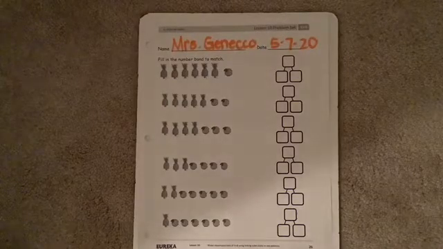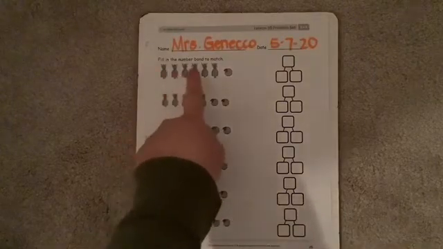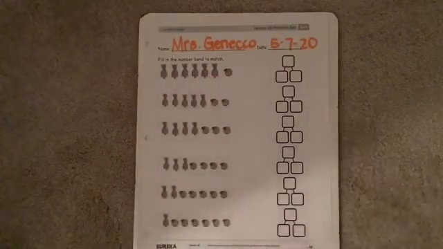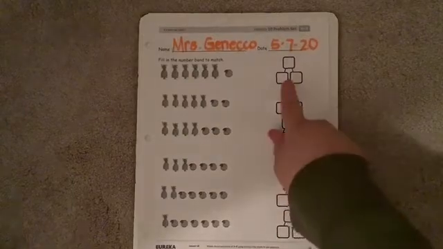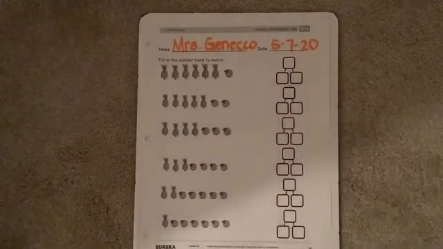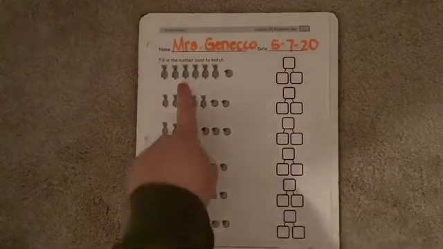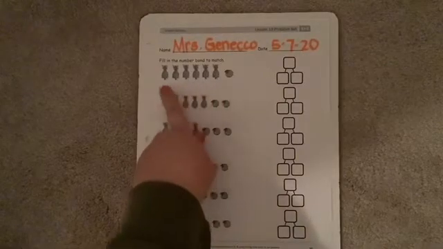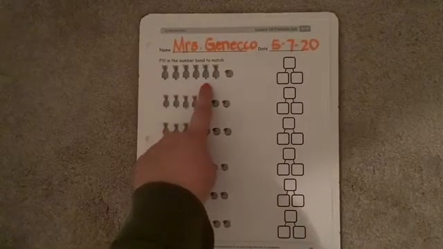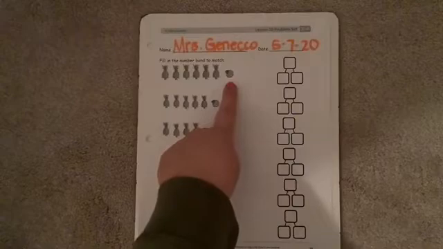All right, our job here says fill in the number bond to match. Sounds like we only have one job. We have to fill in the number bond to match the picture. Our pictures here show 2 different parts. Our first part is, what are these? Pineapples, yum. Our second part is oranges.